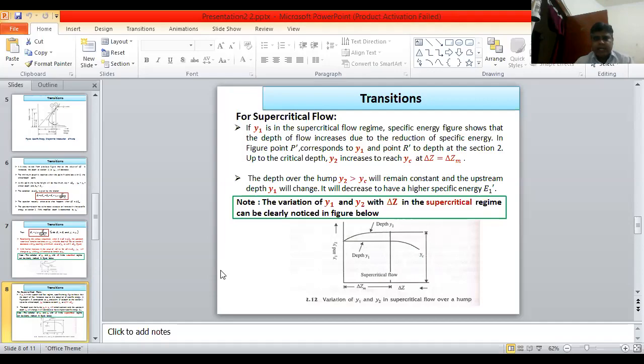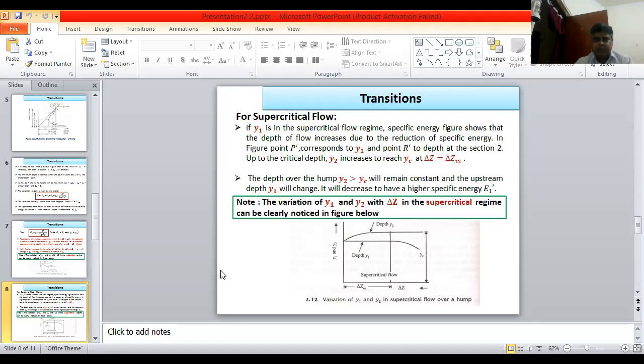Up to the critical depth, y2 increases and reaches yc at delta z equal to delta z max. The depth over the hump y2 is greater than yc and will remain constant, and the upstream depth y1 will change. It will decrease to have a higher specific energy e1 dash.